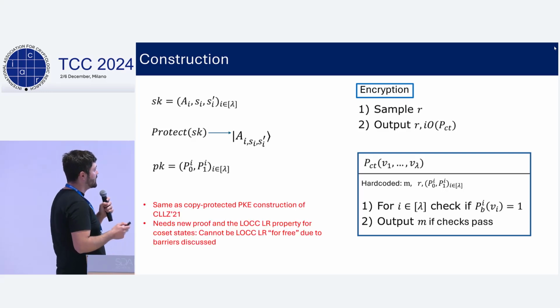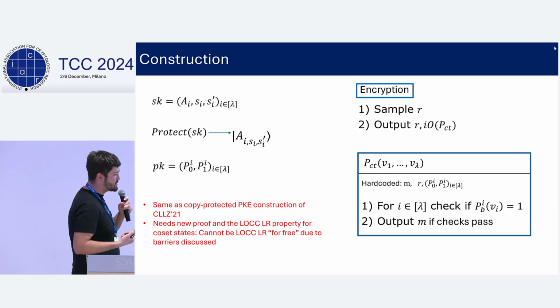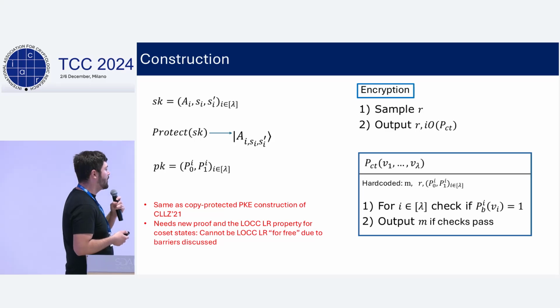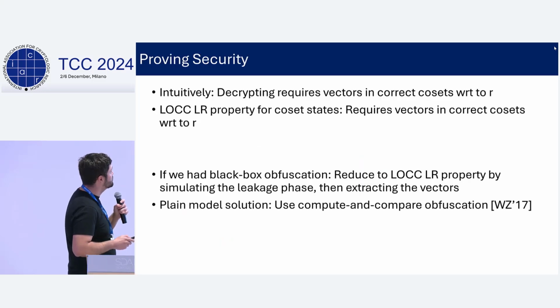Okay. So this is actually the same as the copy-protected PKE construction of CLLZ21. But as we just said, there cannot be a black box reduction from leakage resilience to copy protection. So we need to actually show a new proof, and we crucially need the LOCC-LR property for the coset states that we proved.